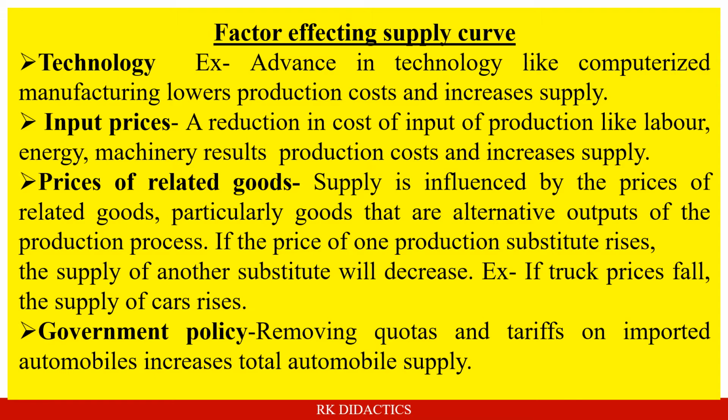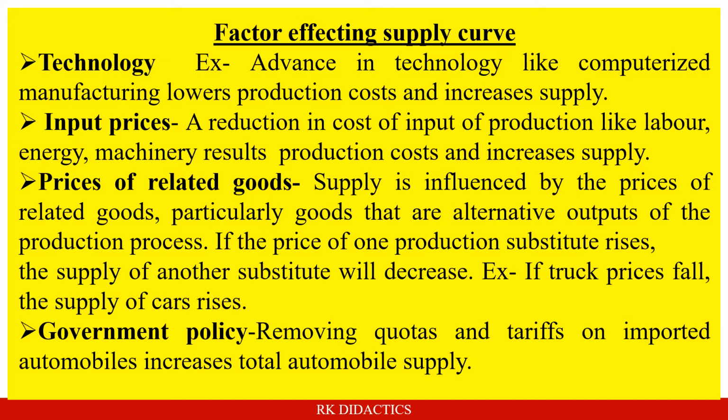Then price of related goods. Supply is also influenced by the prices of related goods, particularly goods that are alternative outputs of the production process. That means in a production house, there are various types of production commodities. If the price of one product falls, then automatically they will shift to other products.